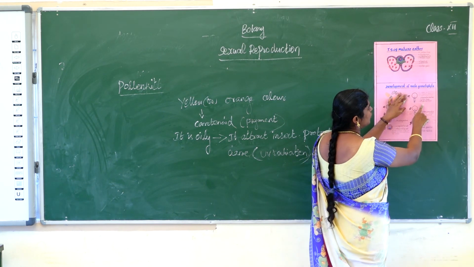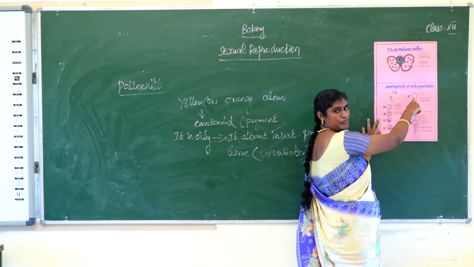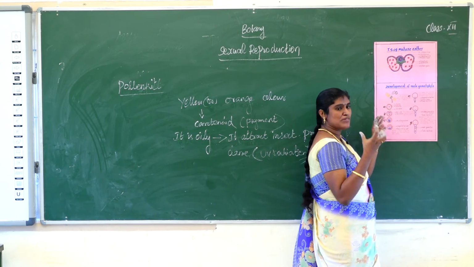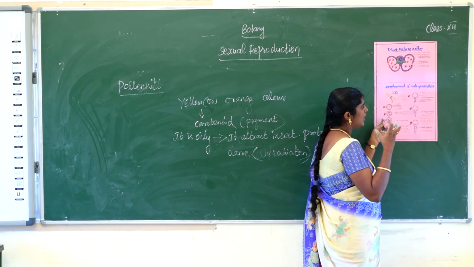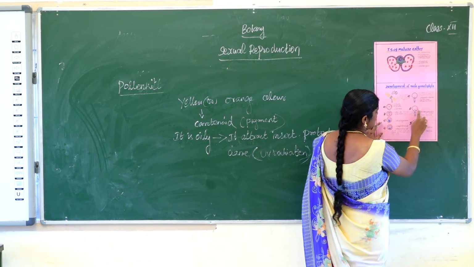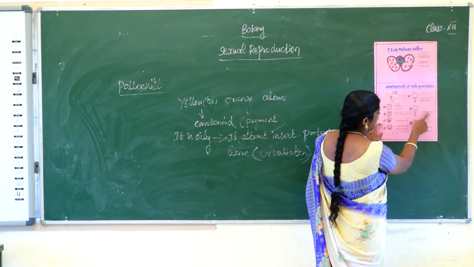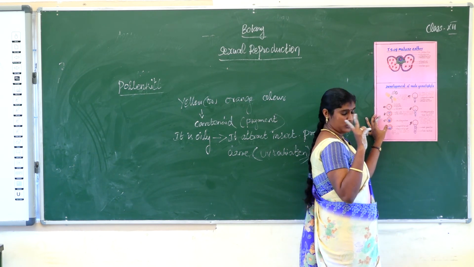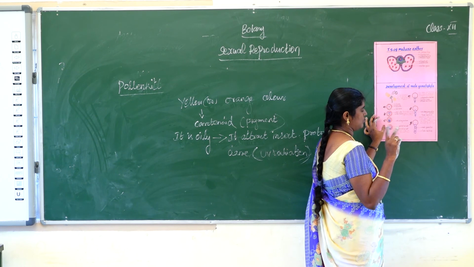Next stage, the pollen on reaching the stigma absorbs moisture and swells. Next stage, the generative cell divides into two male cells.